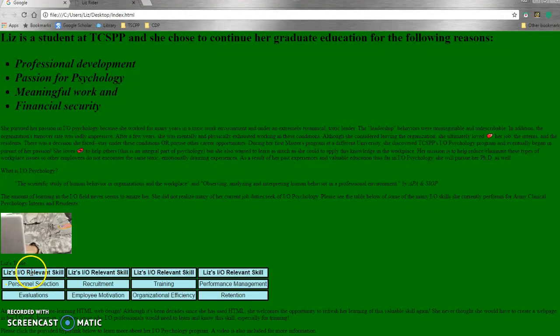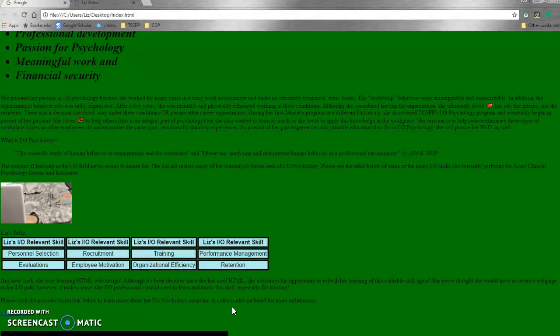So right here, this is what my relevant skills are that I already am performing in my current job that's related to IO. And that's personnel selection, evaluations, recruitment, employee motivation, training, organizational efficiency, performance management, and retention. And even though it's for military clinical psychology interns and residents, it's still very relevant to IO. So that's one of the things that I didn't realize was related.